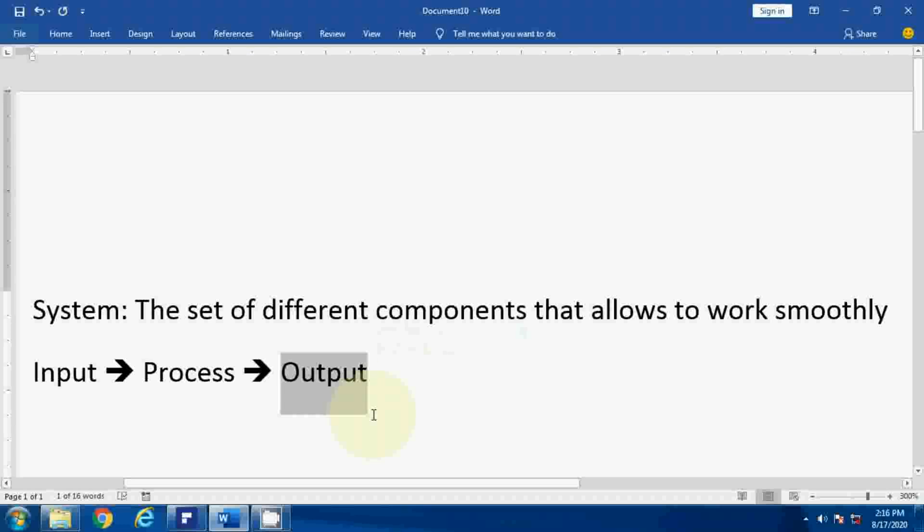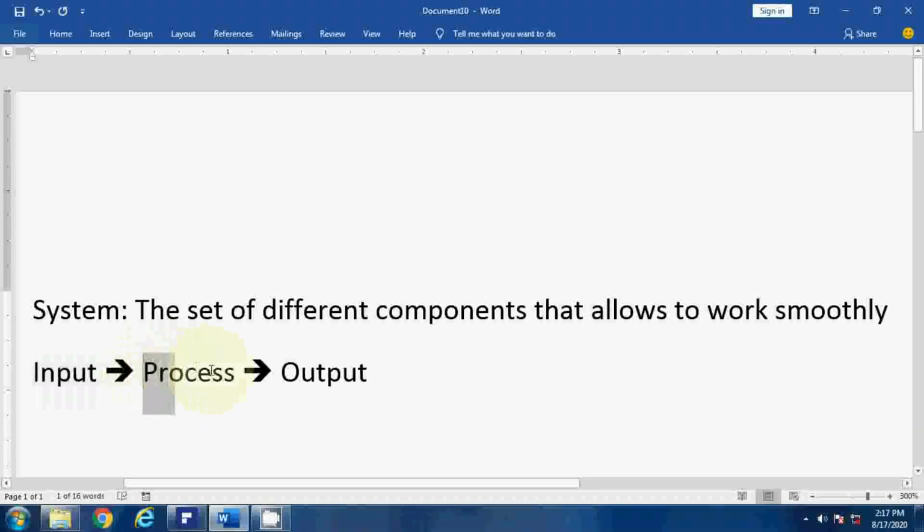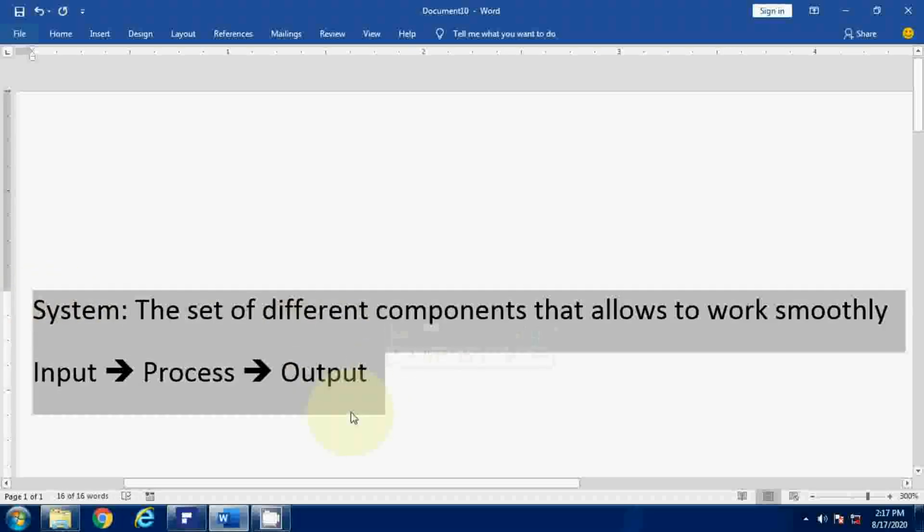So basically computer relies on these three terms: input, process and output. First we have to give input. Whenever you are starting work with a computer, first you have to think about providing the data, and that data is called input. Whatever you are entering through the keyboard, or if you are doing copy paste or any other command with the mouse, that is called input only. Then second is process, that can be done by the computer or operating system, and then the output. Last one is output. Whatever you are looking at here on the screen is considered as output. Similarly, these tasks can be performed. I hope you understood these concepts.